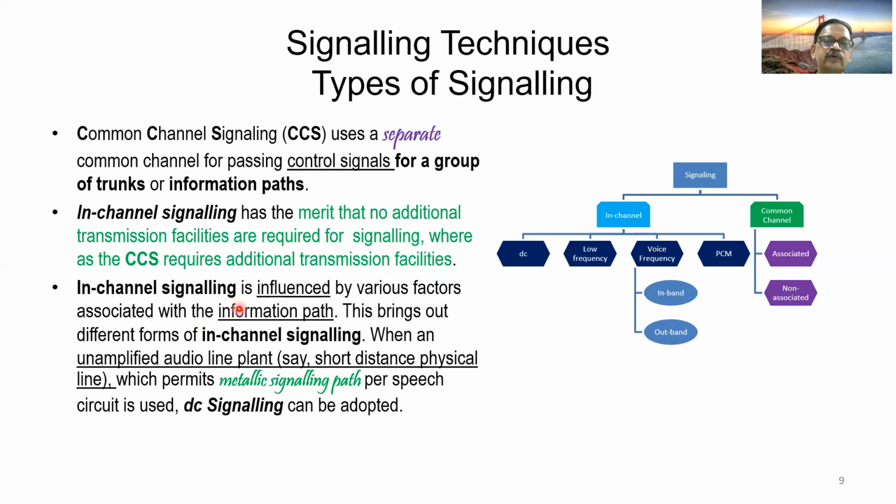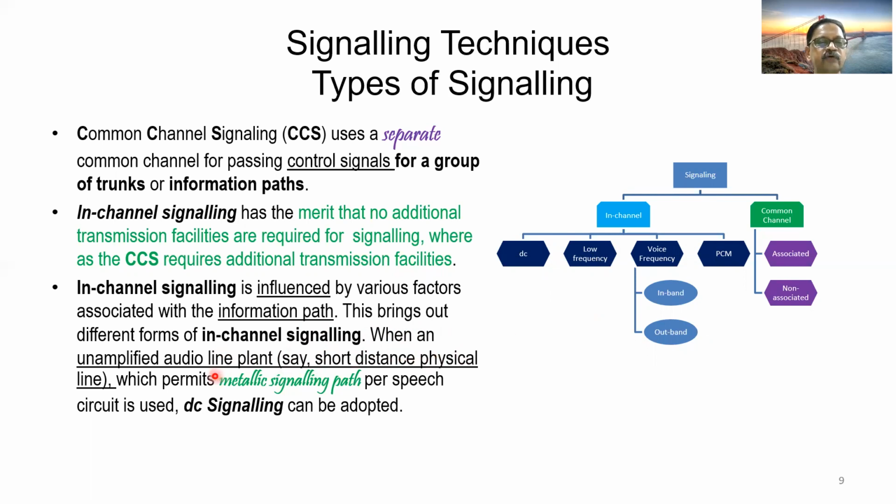In-channel signaling is influenced by various factors associated with the information path. Since in in-channel signaling both speech and signal follow the same path, same channel, it is influenced by various factors associated with the information path, that is the path pertaining to voice or data. This brings out different forms of in-channel signaling.